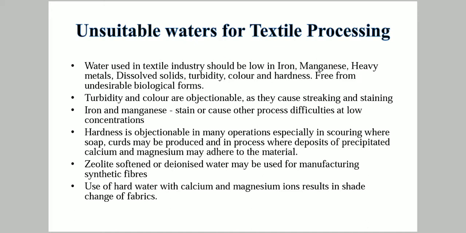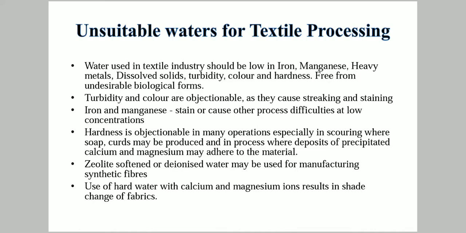Turbidity and color are objectionable as they cause streaking and staining. Iron and manganese also cause stains, or other process difficulties, at low concentrations. Hence, they should be avoided in textile water. Hardness is objectionable in many operations, especially in scouring, where soap curds may be produced and deposits of precipitated calcium and magnesium may adhere to the material, which is surely undesirable. We won't expect such depositions in our cloth material.